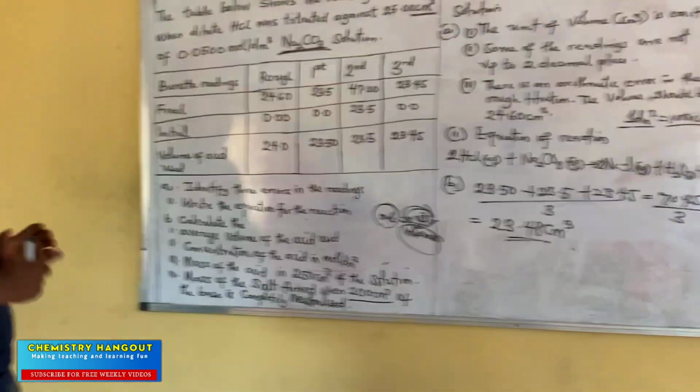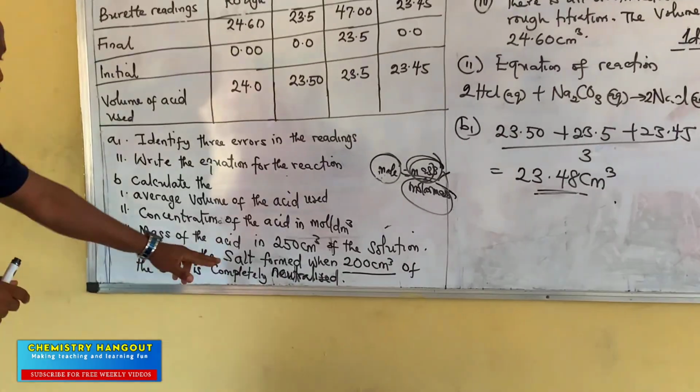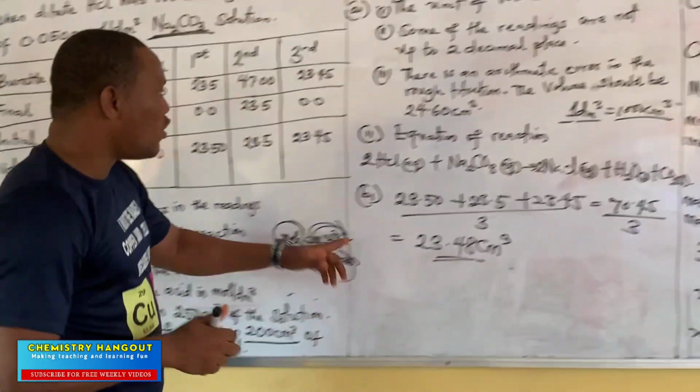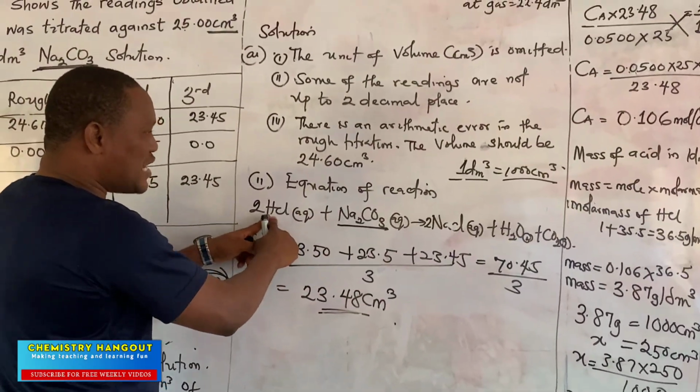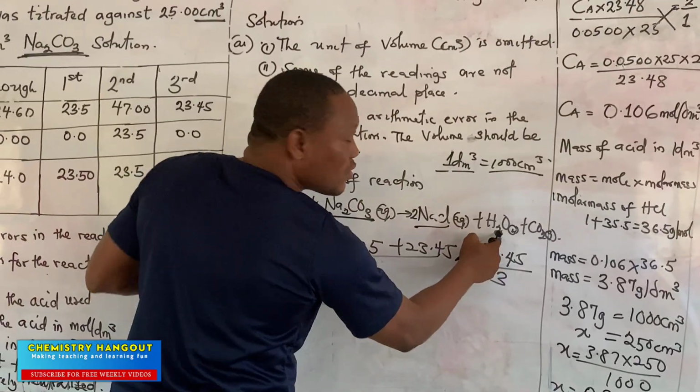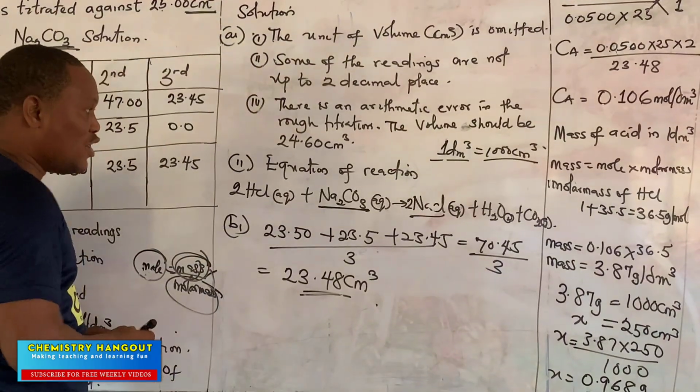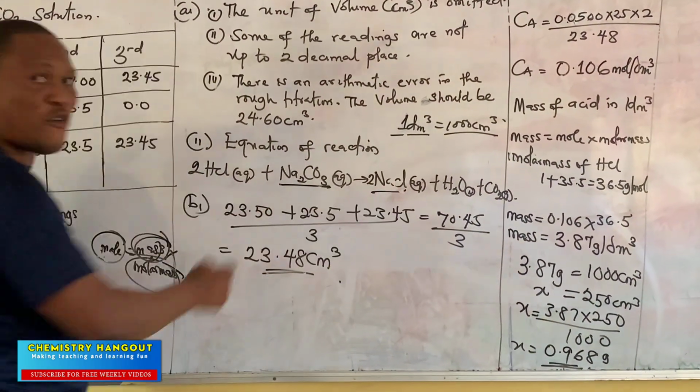Okay, now let's come back to the equation. Mass of the salt formed. This is the base, right? And that's the reason why when you react it with the acid, it's going to form salt, water, and carbon dioxide, for example. So this base formed this salt.